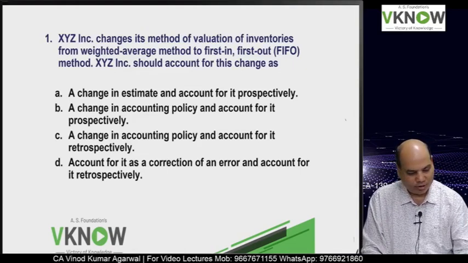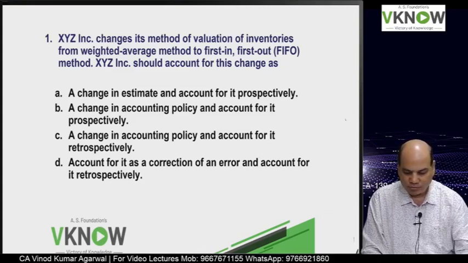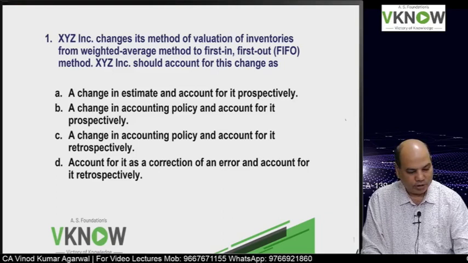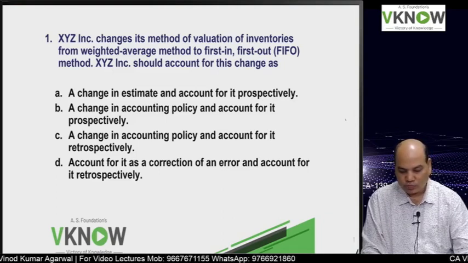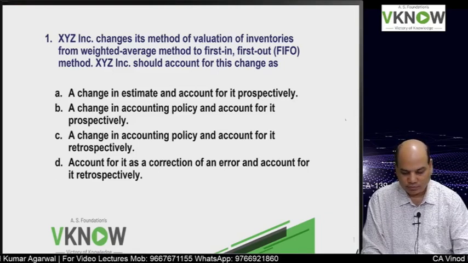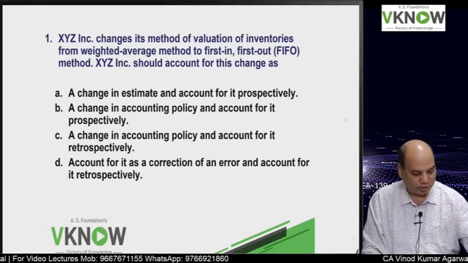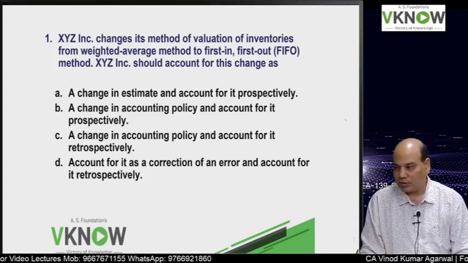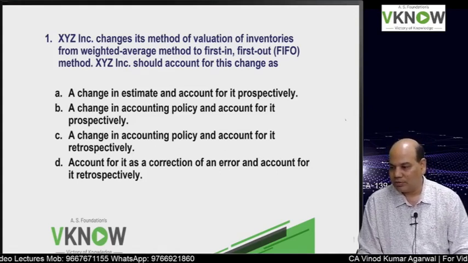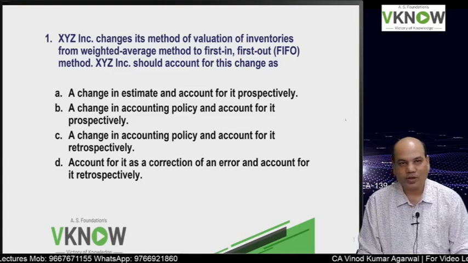ABC Inc. changes its method of valuation of inventory from weighted average to first in first out method. XYZ should account for this change as. So there are 4 options in front of you. One, it is a change in estimate and account for it prospectively.